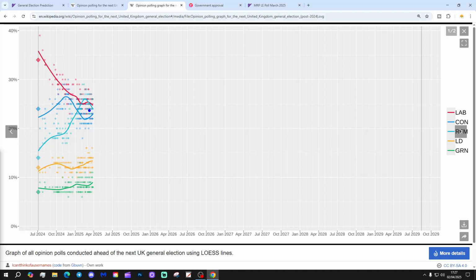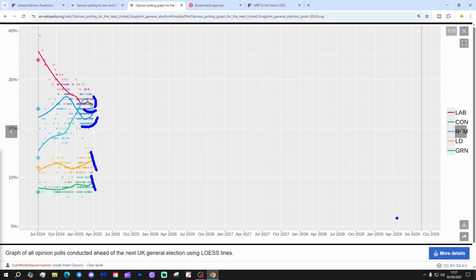Conservatives have lifted up, which is quite interesting as well, though it hasn't yet reached re-crossover between Conservatives and Reform. But there's been a definite lift up in the Conservative trend line, a definite drop in the Reform trend line, and a little bit of a drop in Labour's trend line as well. And then we see the Liberal Democrats and also the Greens gradually lifting up.